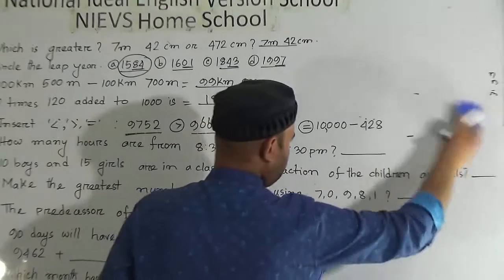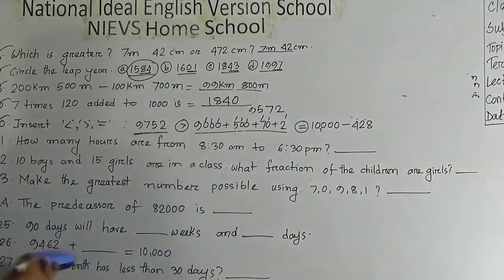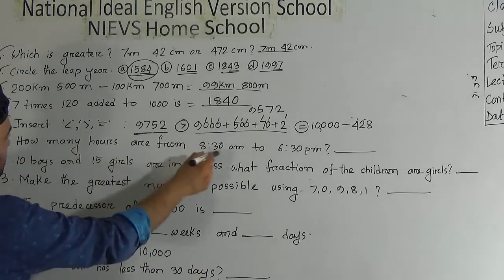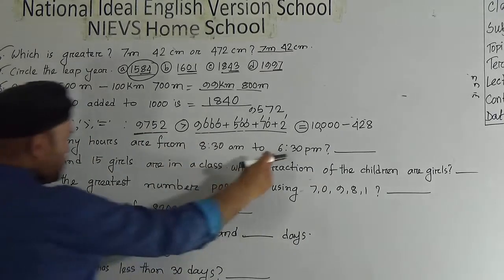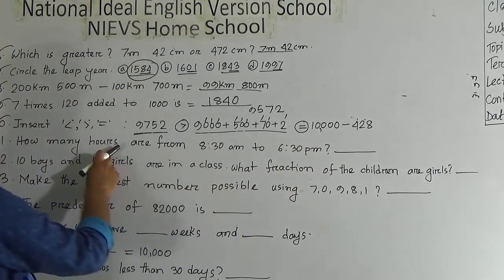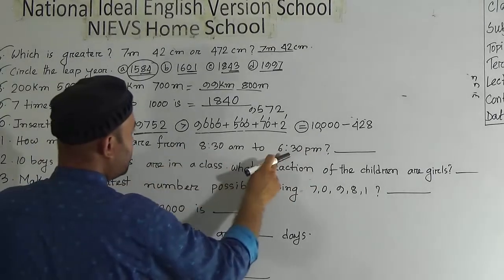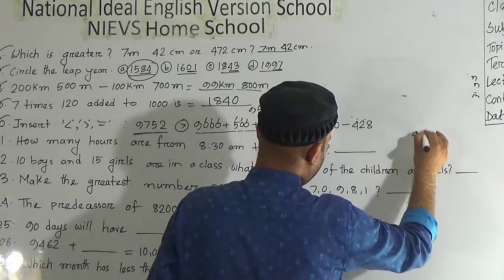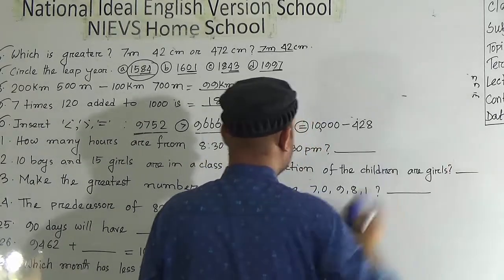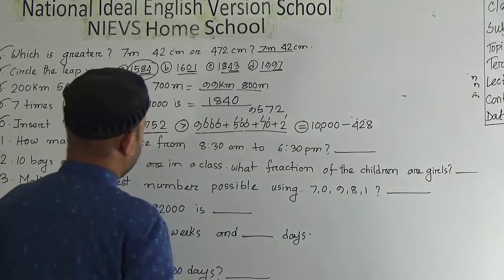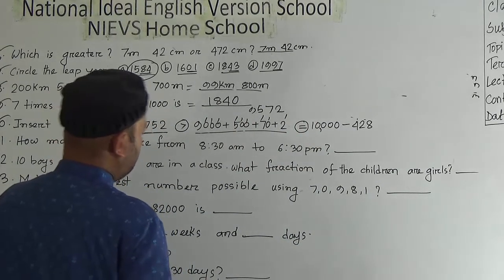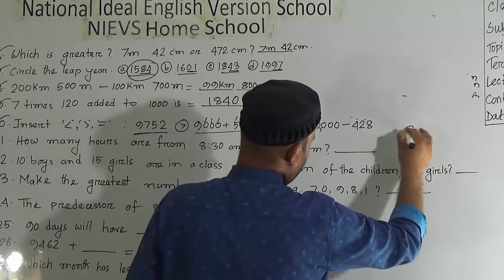Now number 21. How many hours are from 8:30 a.m. to 6:30 p.m.? How many hours? Look here, here is 8:30 to 6:30 p.m. Here is 9:30. What will be here? 9, 10, 11, 12, 13. 13 makes, what will be here?